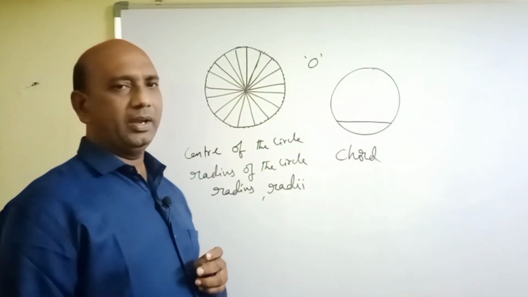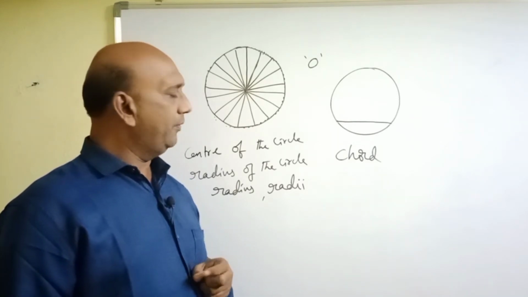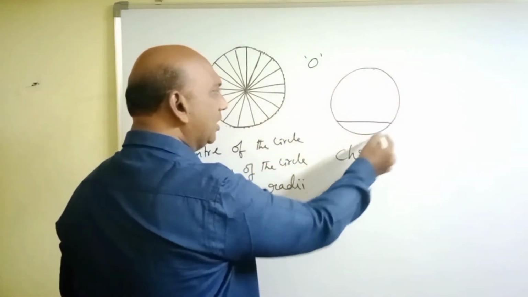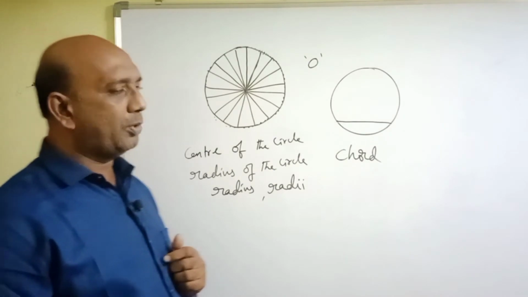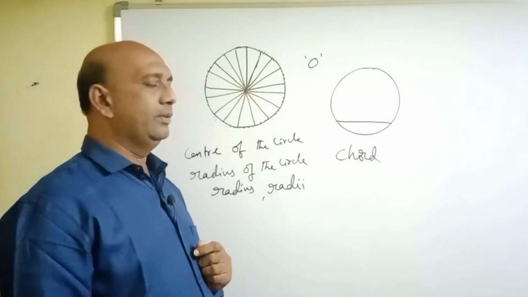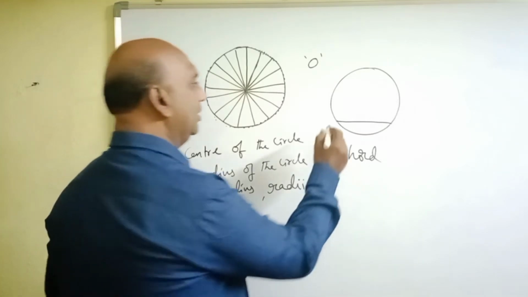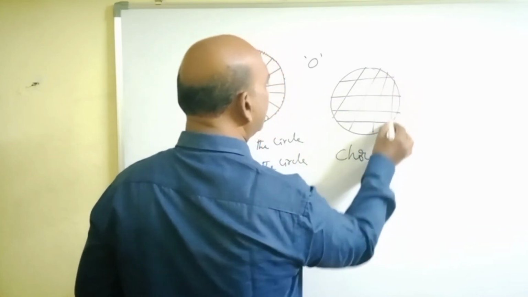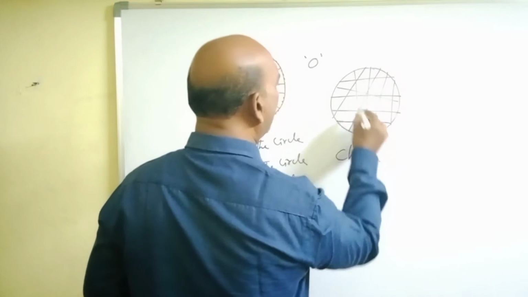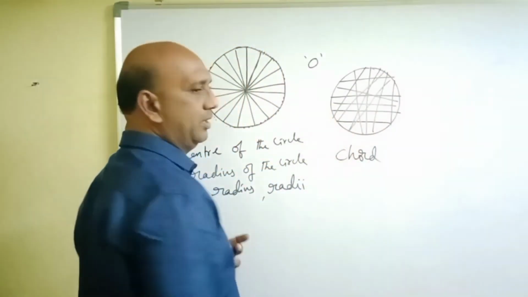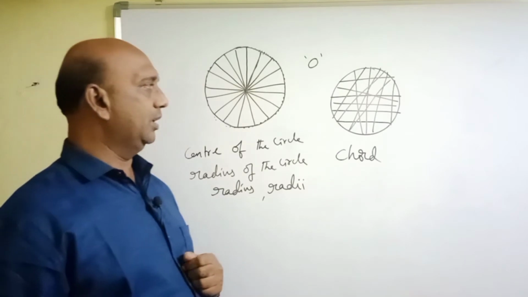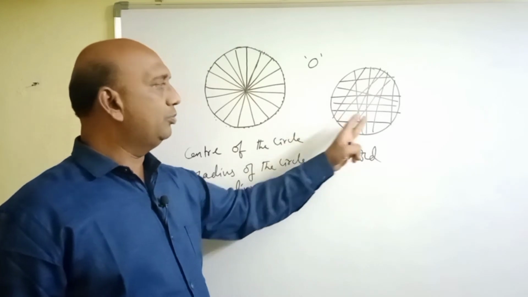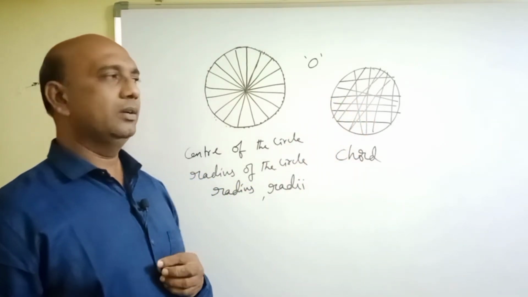Like this, we can draw infinite number of chords. We'll get so many chords by joining any 2 points on the circle. Infinite number of points are there on the circle, and if we join any 2 points, we will get a chord. So, this is a chord, this is a chord, this is a chord, and in this direction we can get infinite number of chords. That means a chord is the line segment joining any 2 points on the circle.